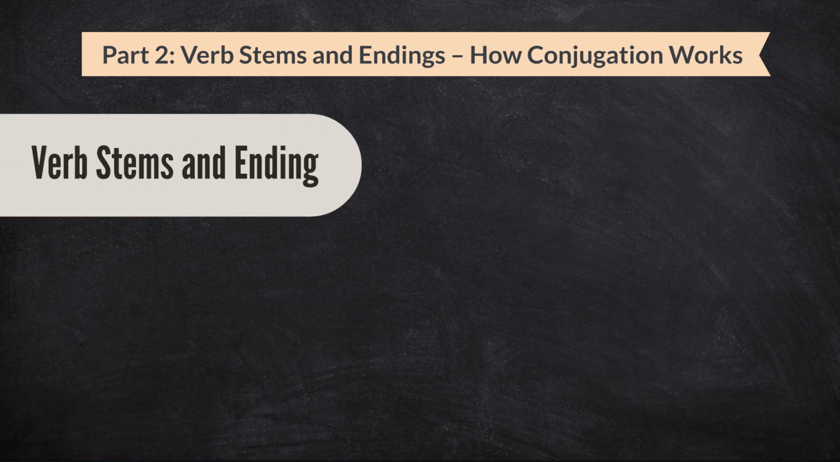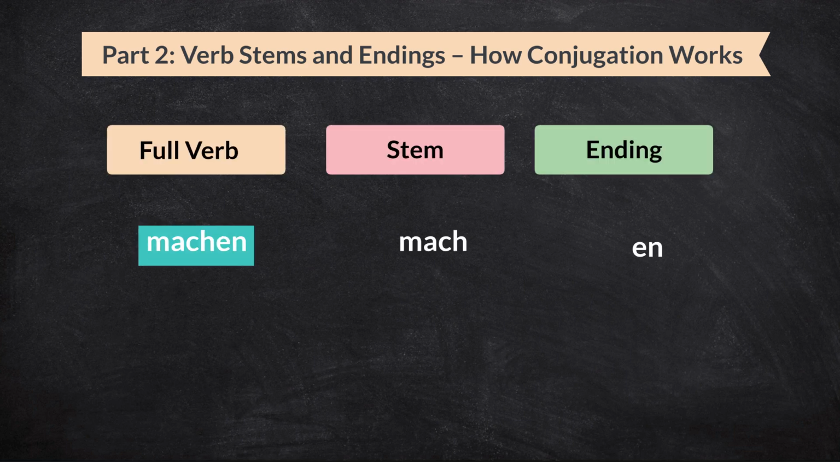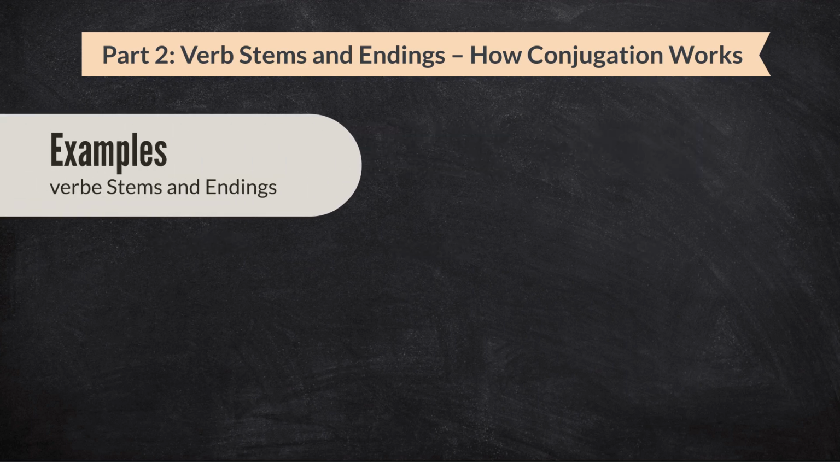Let's take the verb machen. It means to do or to make. If we remove n, we are left with mach. That is the stem. Then we add different endings depending on the subject. Let's look at a few examples.